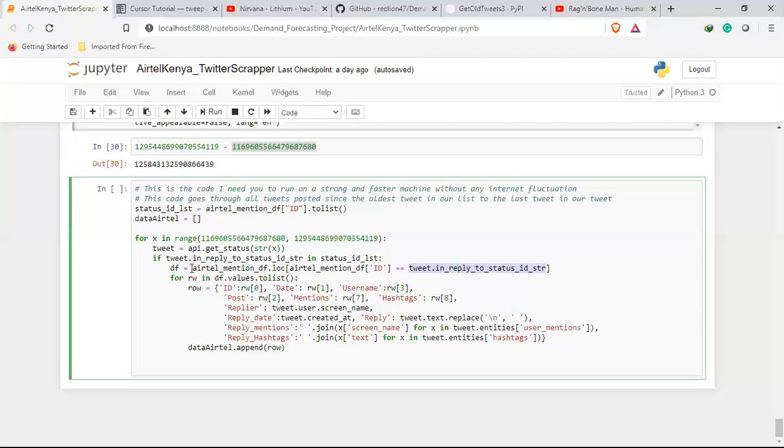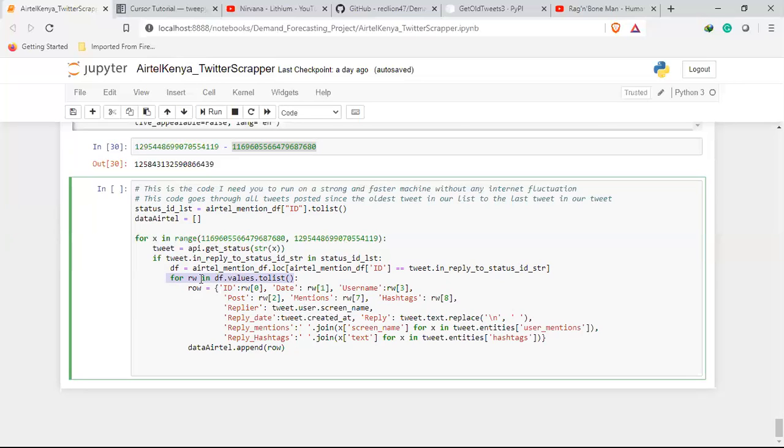So it goes into the Airtel mention def and finds the row where this ID can be found, and then it returns a data frame row. I assume I might have the same question there twice or 10 times. If it brings 10 rows, I'm all right with that. And then I convert the values to a list and iterate through them.